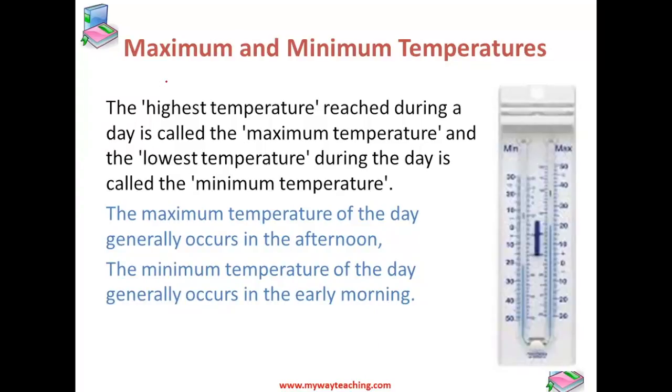We should know the terms maximum and minimum temperature. The highest temperature reached during a particular day is called the maximum temperature of that day, and the minimum temperature or the lowest temperature during the day is called the minimum temperature. The maximum temperature of the day generally occurs in the afternoon, while the minimum temperature of the day generally occurs in the early morning.